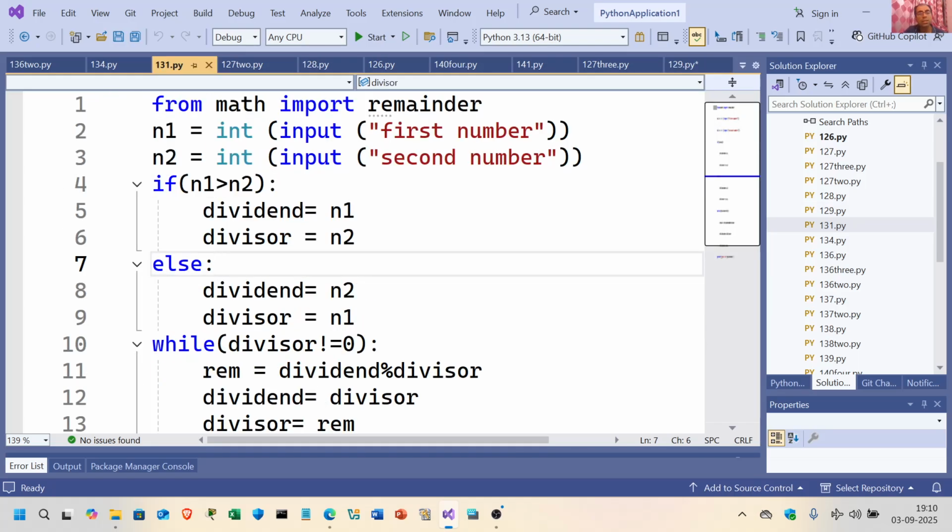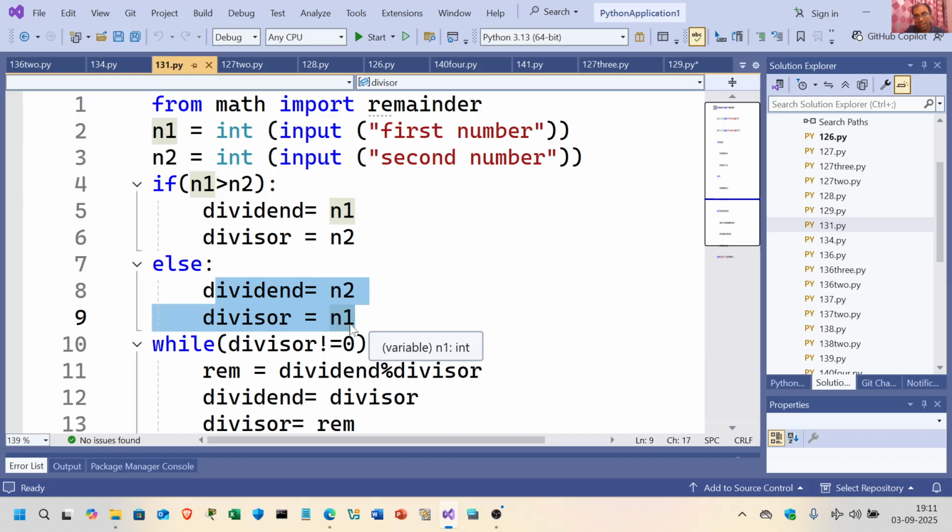So this is the formula to get the GCD of the numbers. Here what I'm doing is that I take two numbers. Input the first number, input the second number. If first number is greater than the second number, then dividend is n1 and divisor is n2. Else dividend is n2 and divisor is n1. So this is how you work around two numbers.